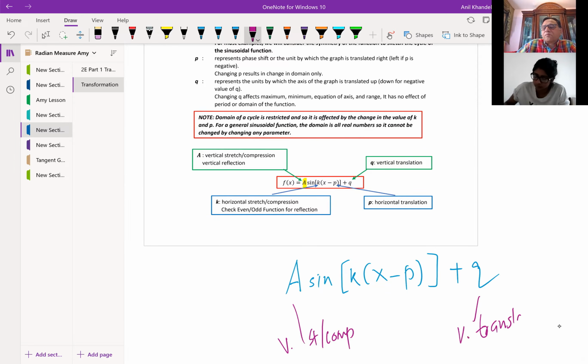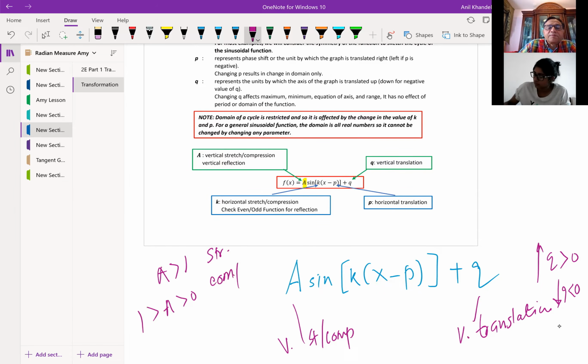Of course, when q is greater than 0, it goes up, and it goes down for q less than 0. And for a, if it is greater than 1, it is a stretch. However, if a is between 0 and 1, it is compressed. And if a is less than 0, meaning negative, it is a reflection on the x-axis. So that is all vertical.